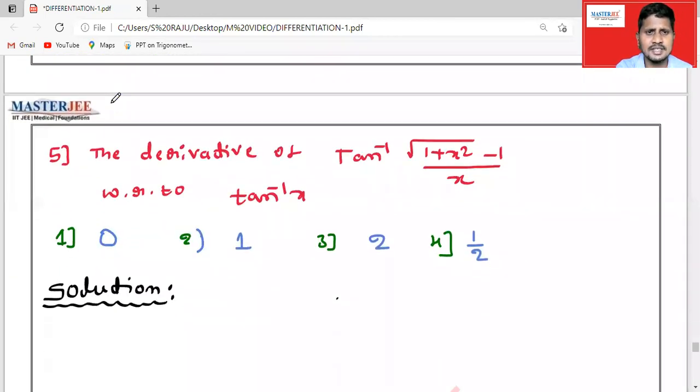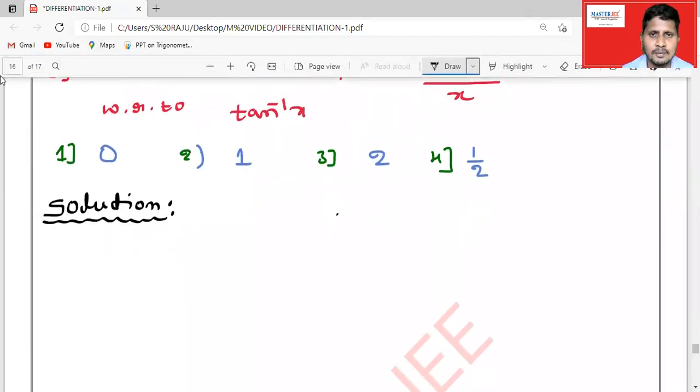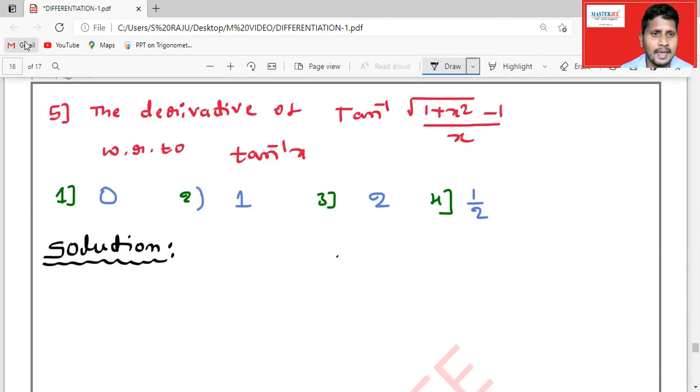Next, the derivative of tan inverse of root over 1 plus x square minus 1 by x with respect to, see here, the derivative of one function with respect to another function. I'm treating the first function as u, the second function as v.